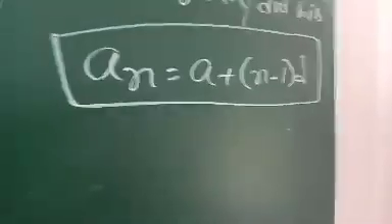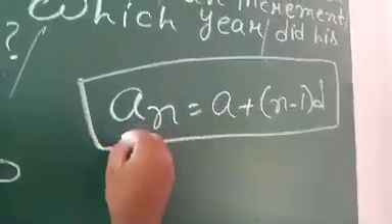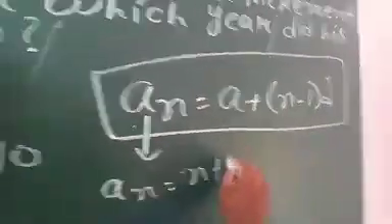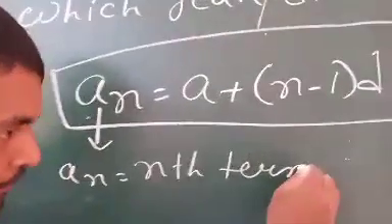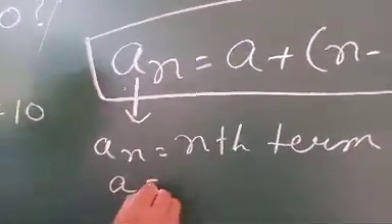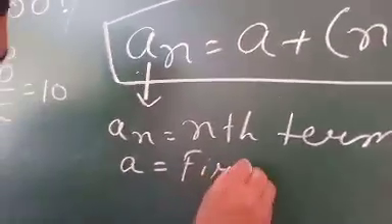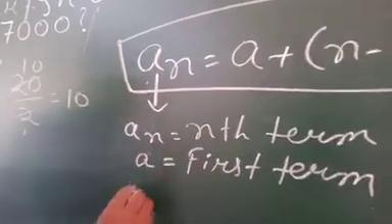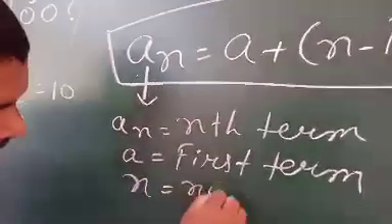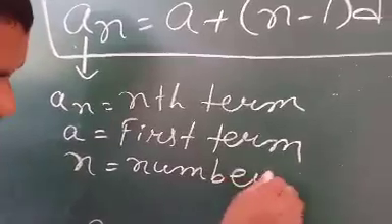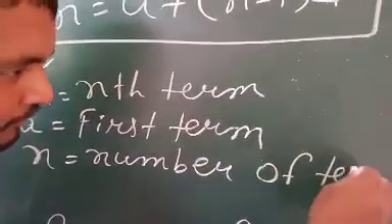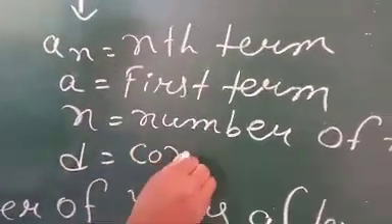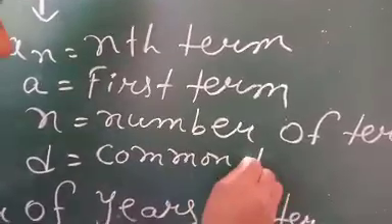So this formula is used. Here this an is the nth term, a is the first term, n is the number of terms, and d is the common difference.